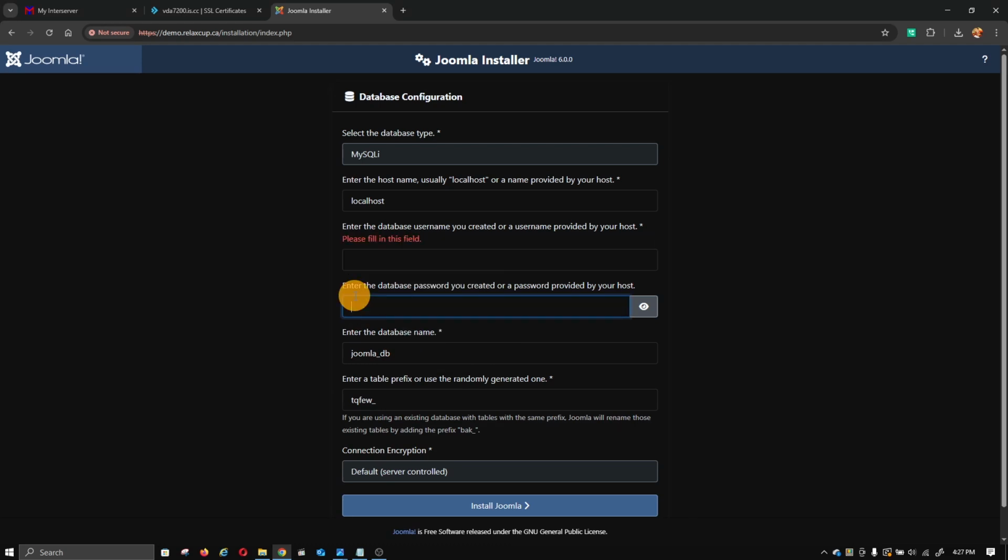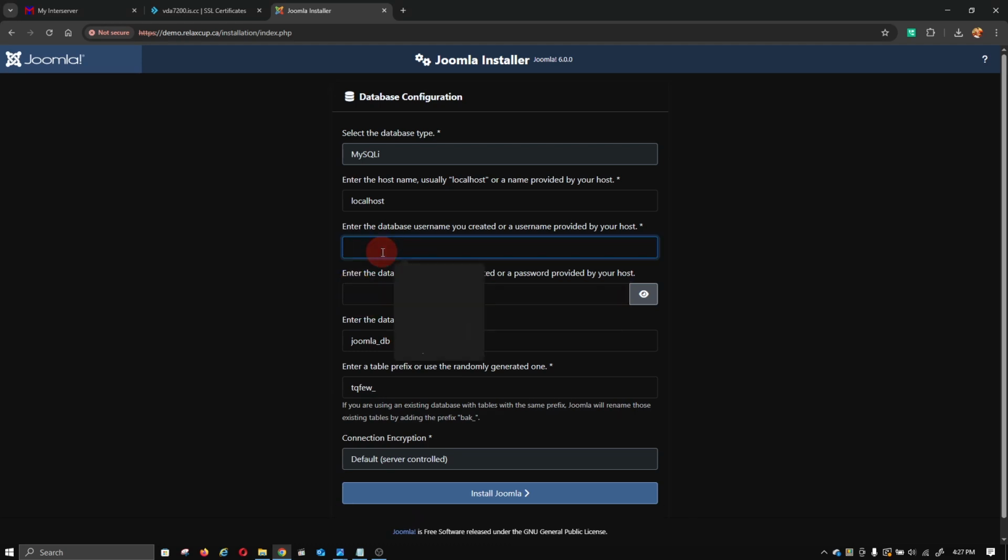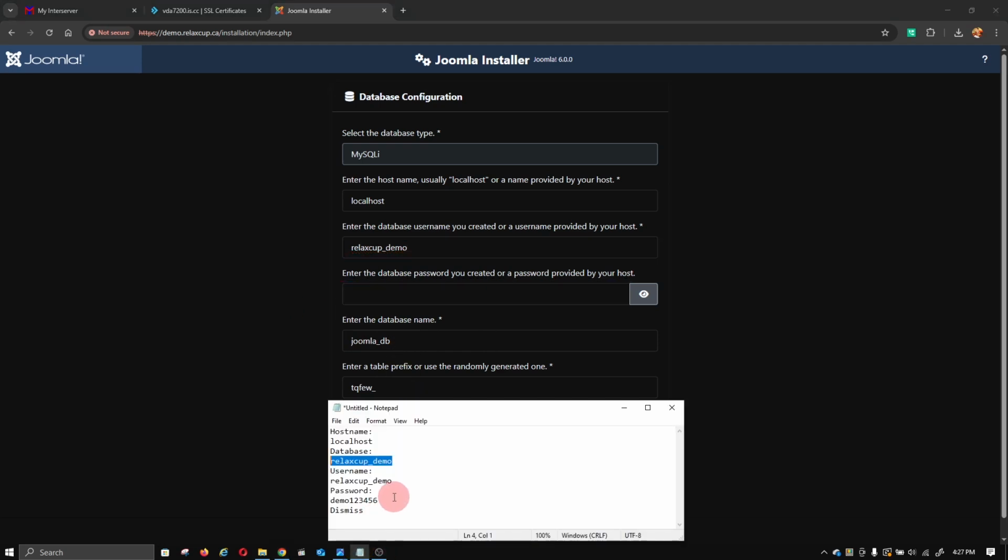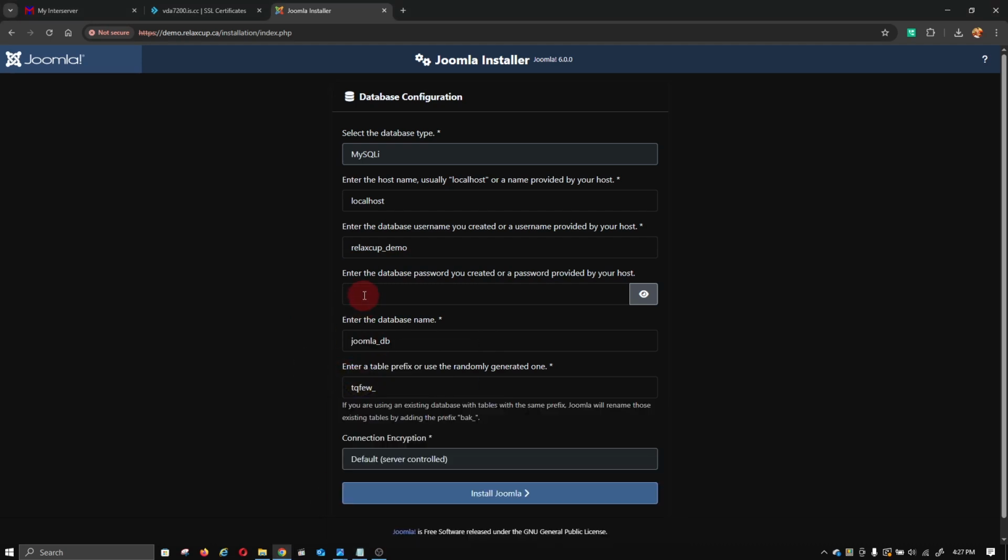Username, okay, so here the database password was, what was the password? Demo 123456. So this is demo. Okay, so here we can take as a demo and whatever you want. Oh, database name, sorry.